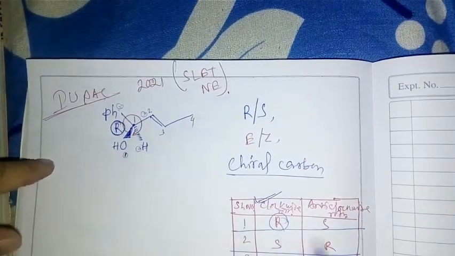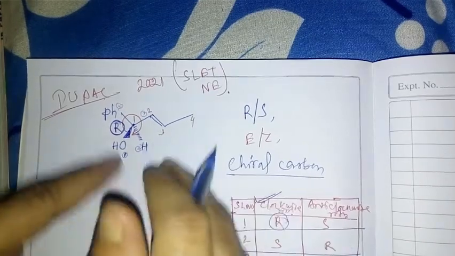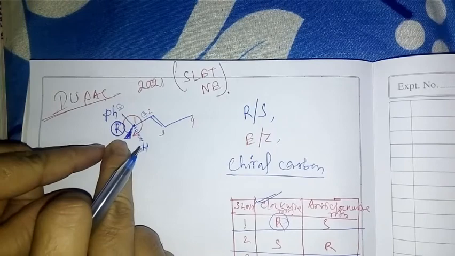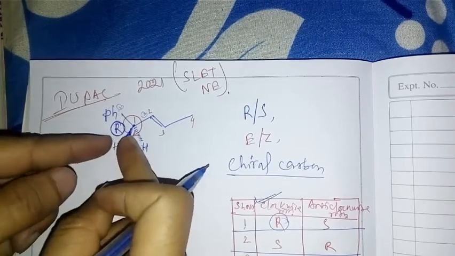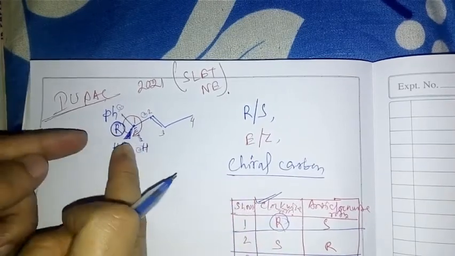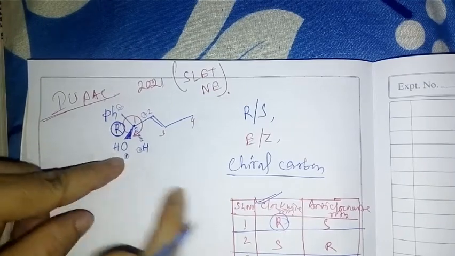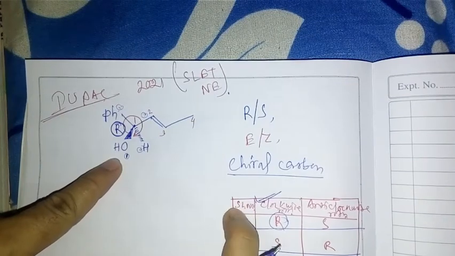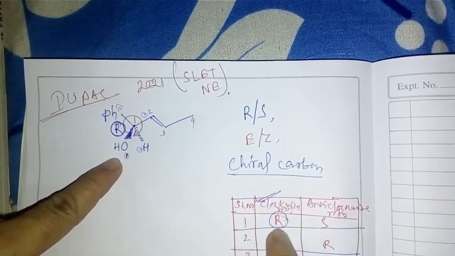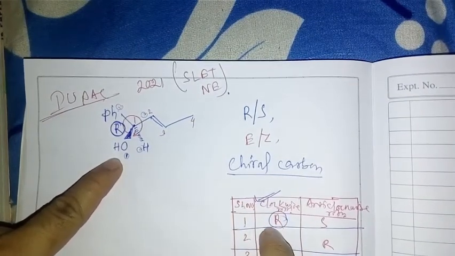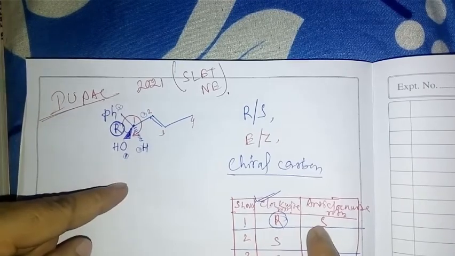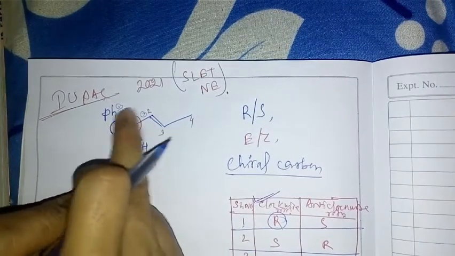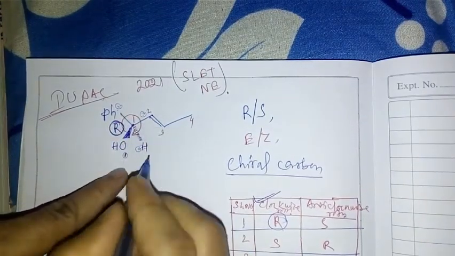Understood? This is also called front role, that means above the plane. If serial number 1 and clockwise rotation, then you write R. R is rectus and S is sinister. Rectus means clockwise direction. So this is 1R.